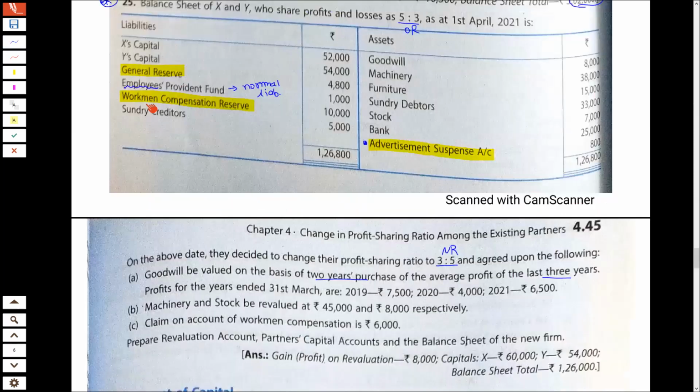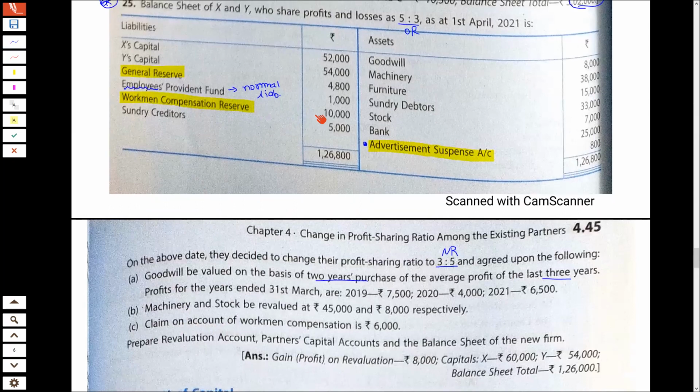Then here we have workman compensation reserve, but this will not be distributed directly. You need to compare with the claim. So look here, workman compensation reserve is how much? 10,000. And there is a claim of 6,000.